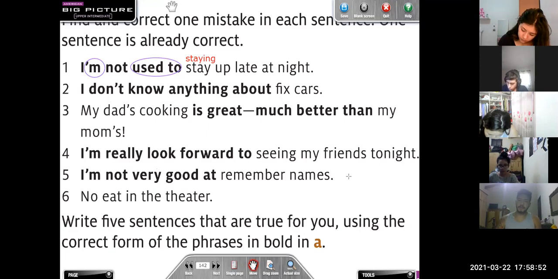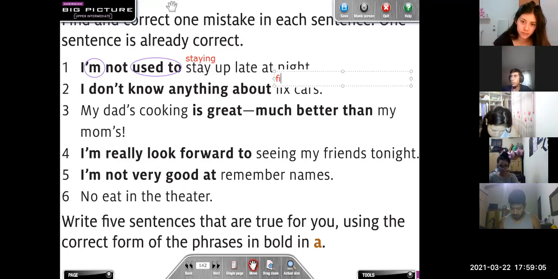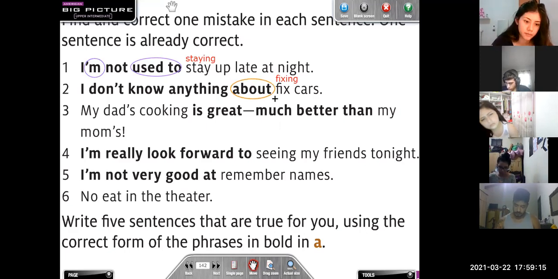Let's go with number 2. Alison, please. How can you correct number 2? Okay, I don't know anything about fixing cars. Fixing cars. What is the rule here, Allison? What is the rule that we are following? Preposition before gerund. Yes, we use gerund after prepositions, right? Thank you.